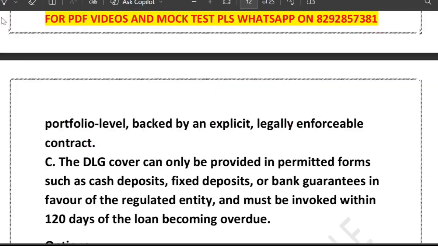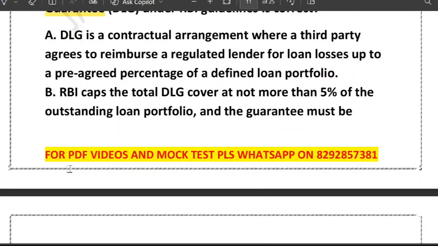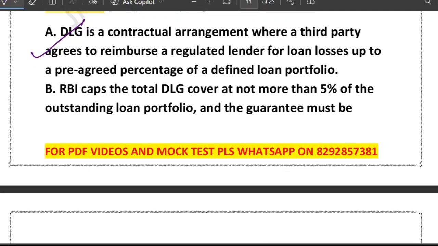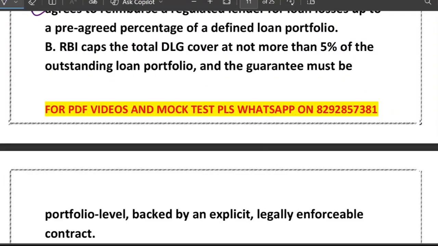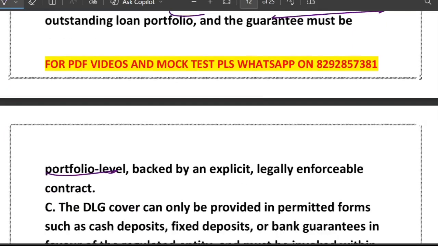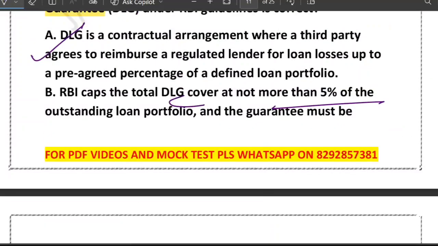So option A is correct. Yes, obviously it is a contractual agreement where a third party promises to reimburse loan loss up to a pre-agreed percentage of the defined loan portfolio. What about B? The bank gets some kind of protection, right? What about the regulatory cap? Yes, RBI says that DLG cover cannot exceed 5% of the outstanding loan portfolio. Second, it must be portfolio level, not loan by loan. Third, there must be an explicit, legally enforceable contract. Correct. Option B is also correct.